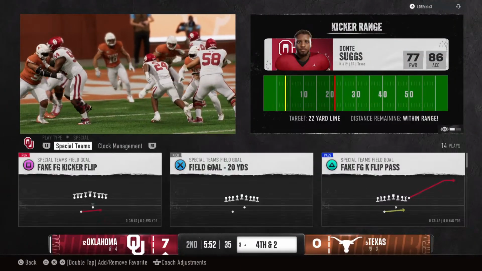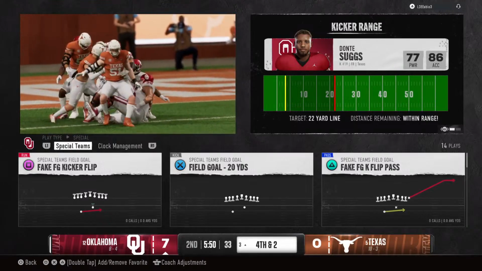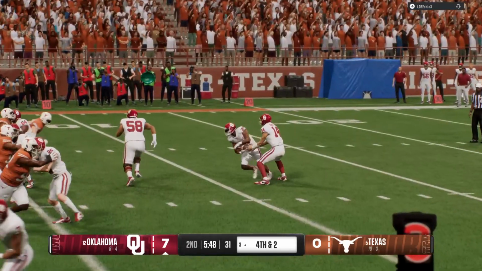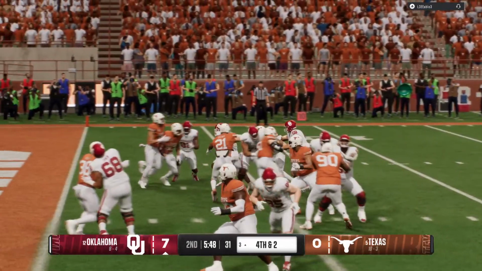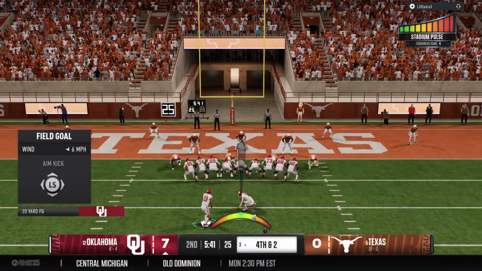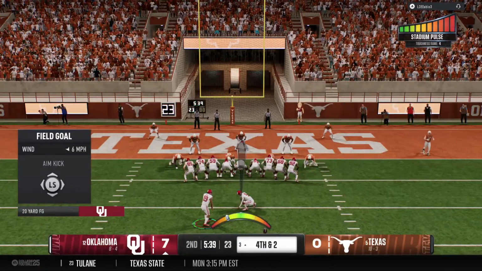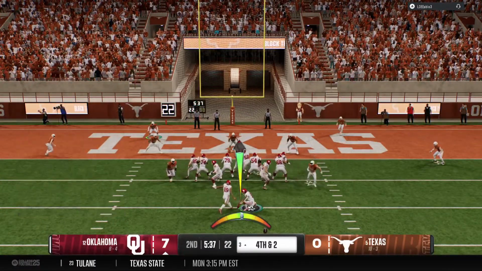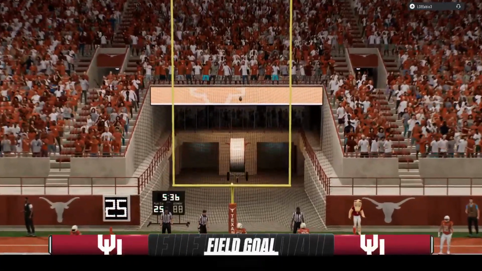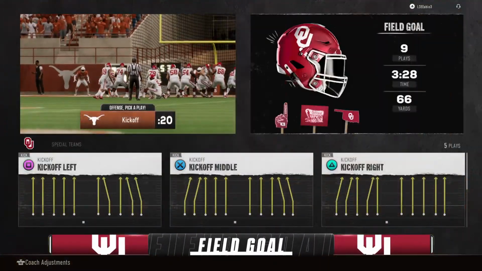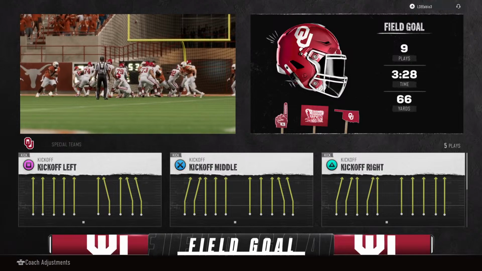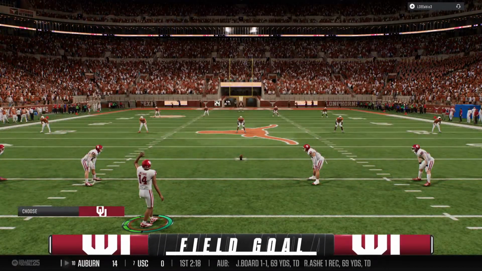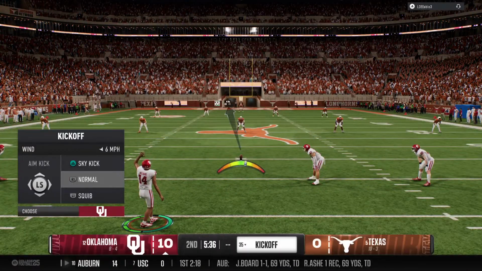4th down now. So the decision is to not go for it, but settle for 3. Here comes the field goal team. And this one is right through. And that will extend their lead even further. Well, they almost put a touchdown on the board, but instead they come away with 3 points.